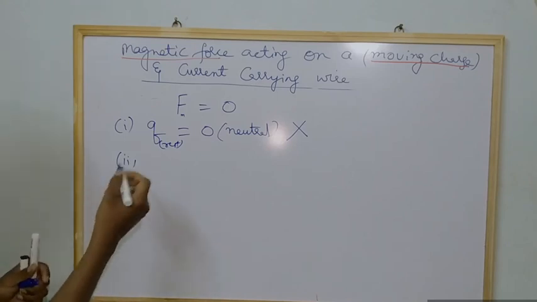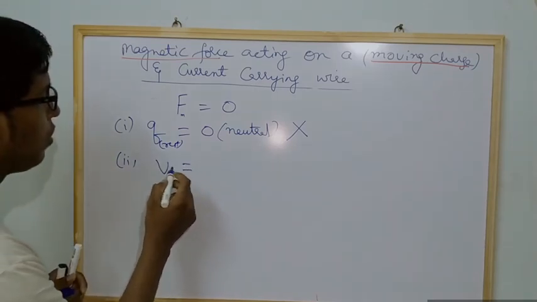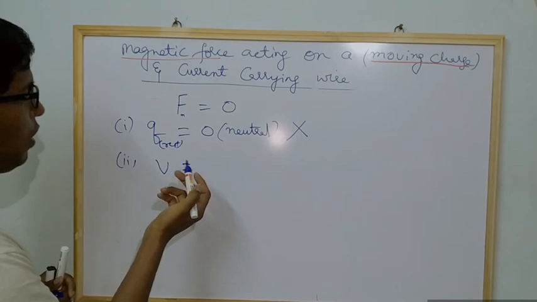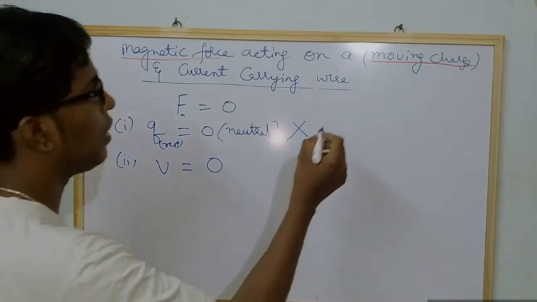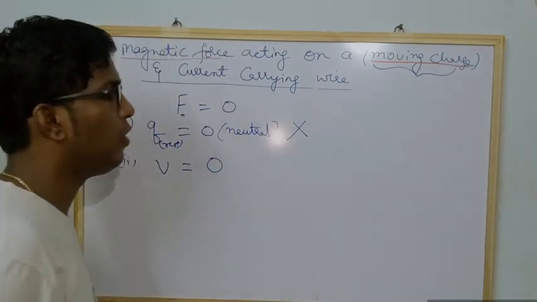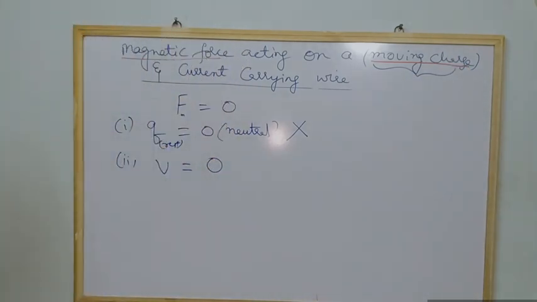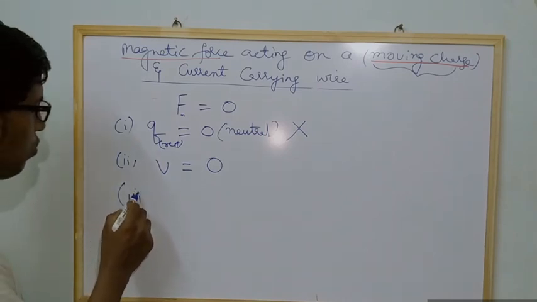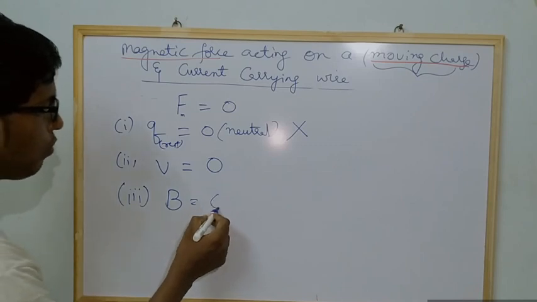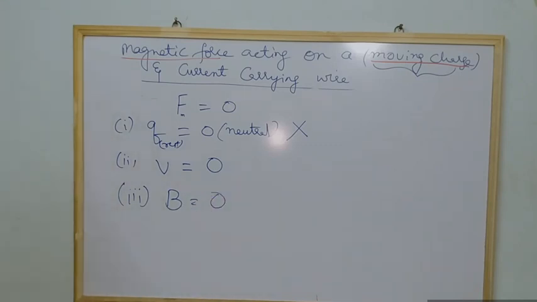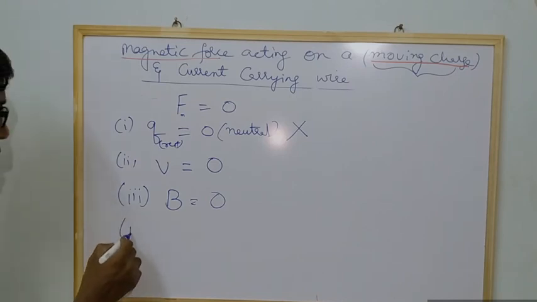And if the charge is not moving, if there is no velocity, definitely the force is also zero. That is what I mentioned here: for a moving charge, velocity must be there so that the magnetic force will act. And similarly, coming to the third one, if there is no magnetic field, the magnetic force will be zero. Yes or no?